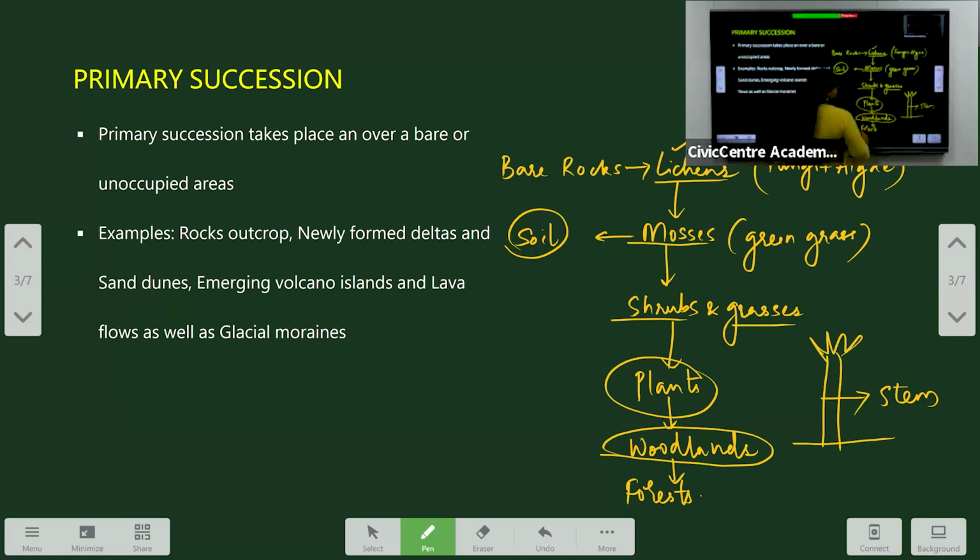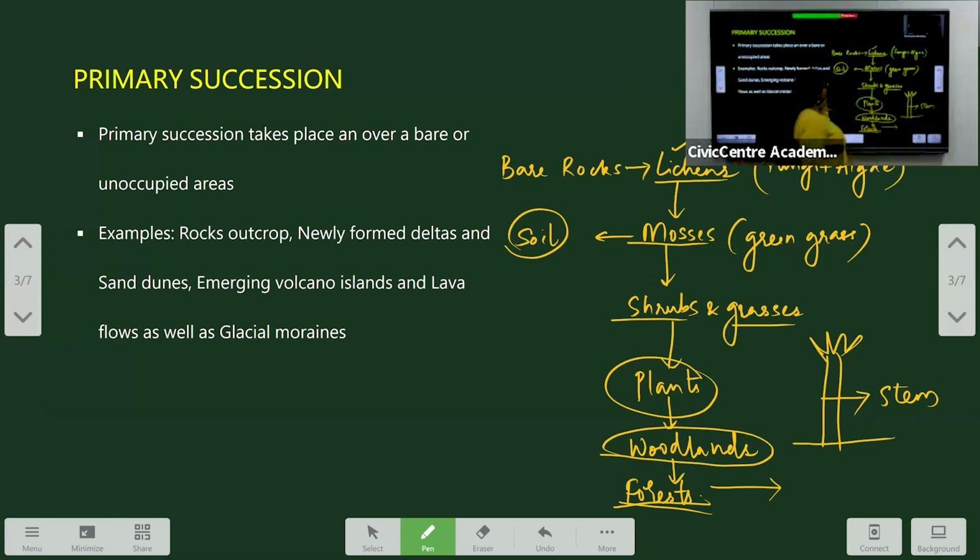And slowly, when these start to die and decompose, and the humus starts accumulating in the soil and making it more nutritious, the soil can now produce forests.